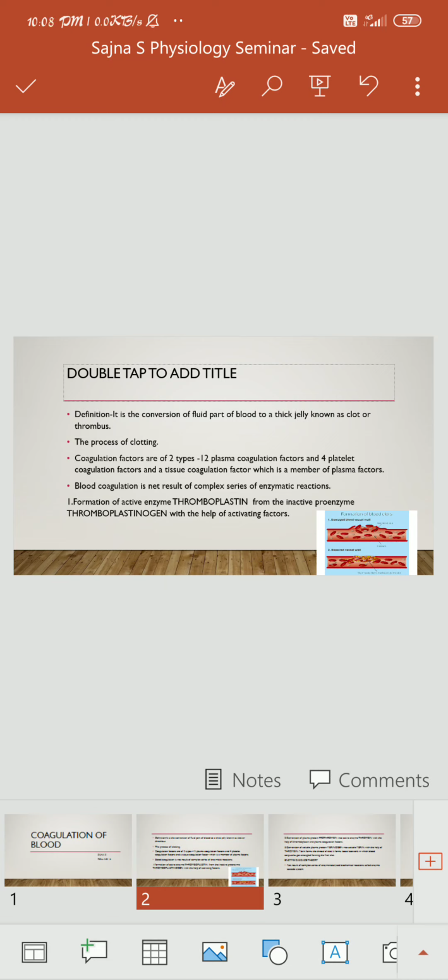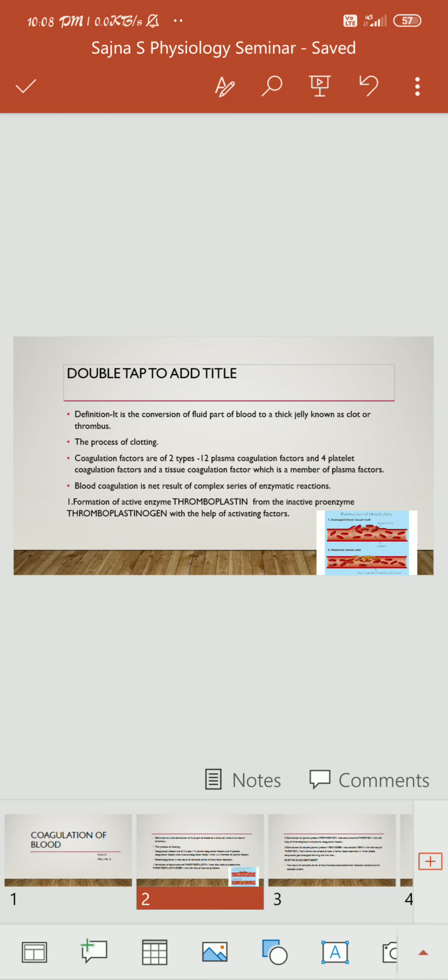About the clotting factors, there are two types: plasma coagulation factors, or plasma clotting factors, and four platelet coagulation factors, and a tissue coagulation factor which is a member of plasma factors.